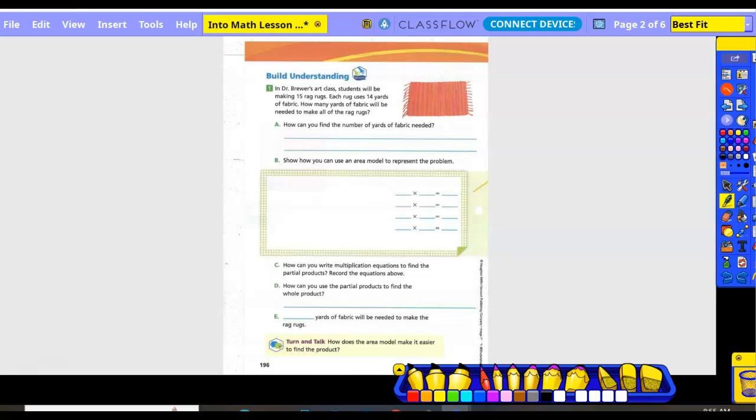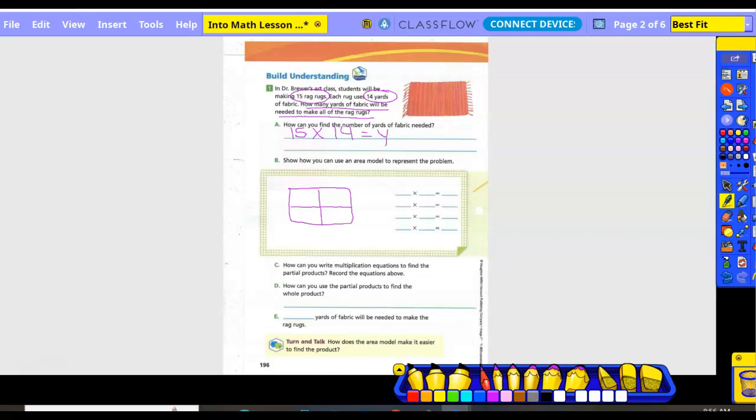So we need to fill out our information, right? 15 and 14. And then how many yards of fabric will be needed? So what is going to be our equation, guys? 15 times 14, right, equals y for the number of yards. Okay, how can you use an area model to represent the problem? So on the other side, our stained glass was kind of like an area model. Okay, so let's make a box and break it into 4 squares. Sorry. Now let's break it apart.